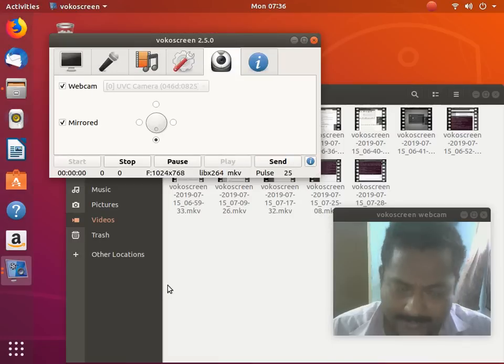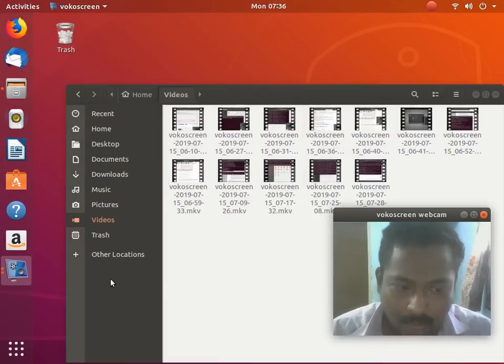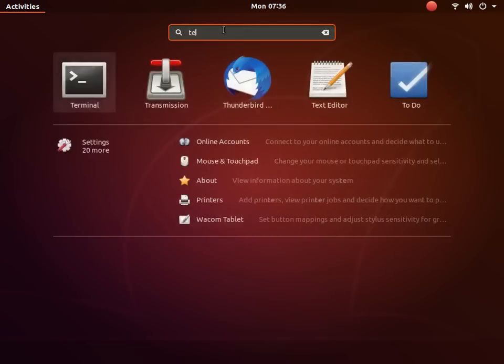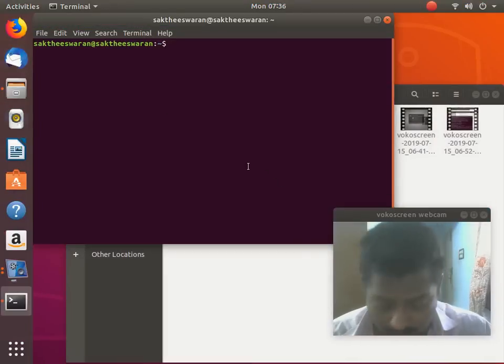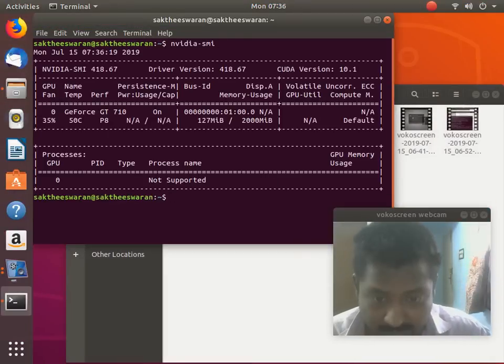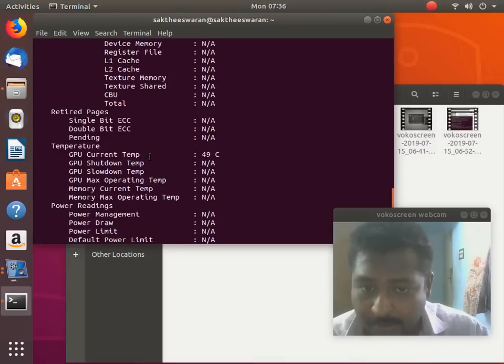Okay, welcome back guys. The problem has been nearly solved after rebooting. Go to the terminal and see whether it's found. nvidia-smi has been found. Okay, it's found. So nvidia-smi, and everything is showing correctly.